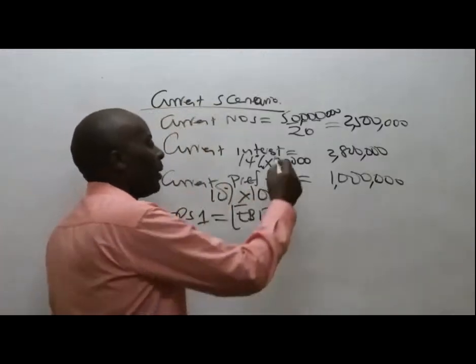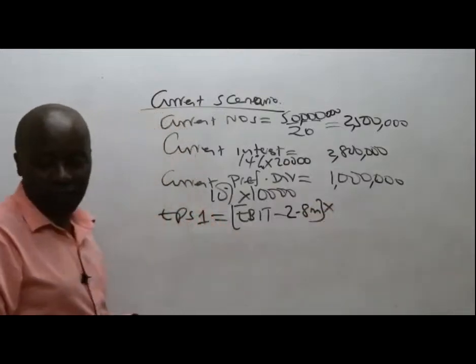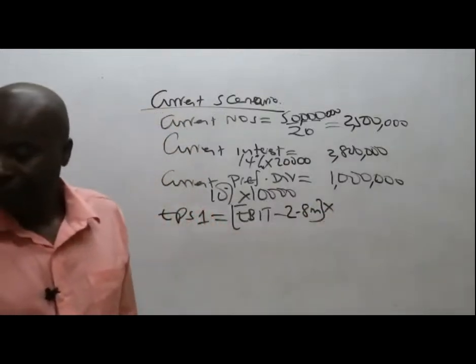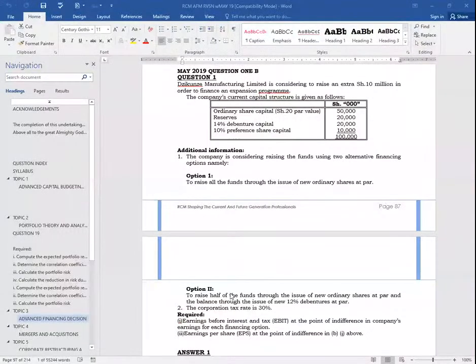So EBIT minus our old interest of 2.8 million times 1 minus the rate of tax. Have they given us the rate of taxation here? The rate of tax, 30%, yes, I can see it's 30%.